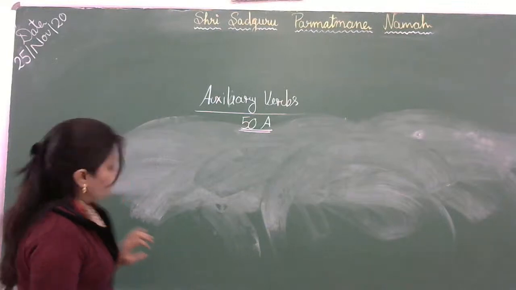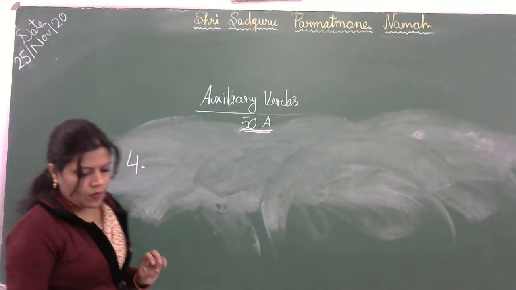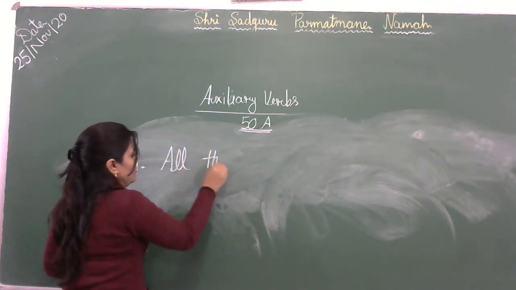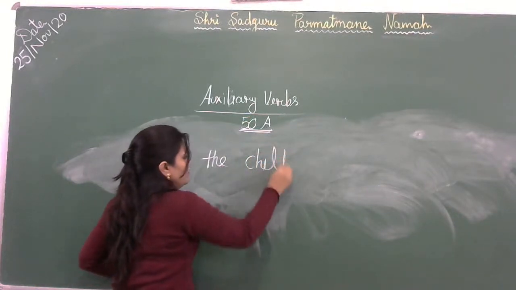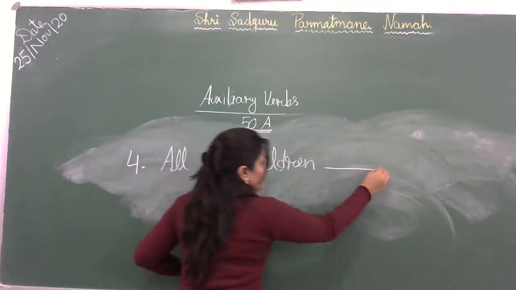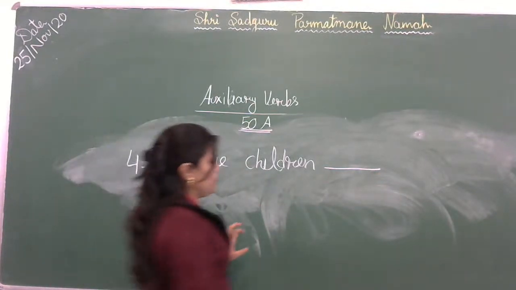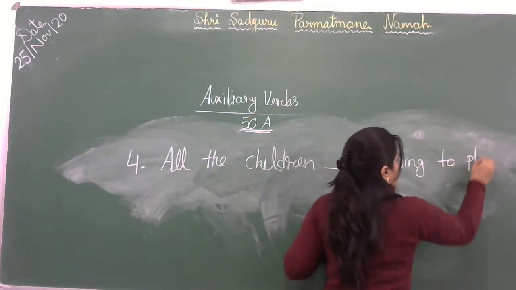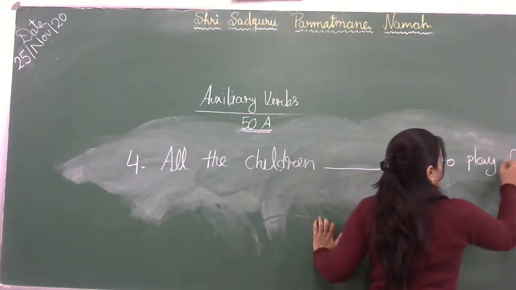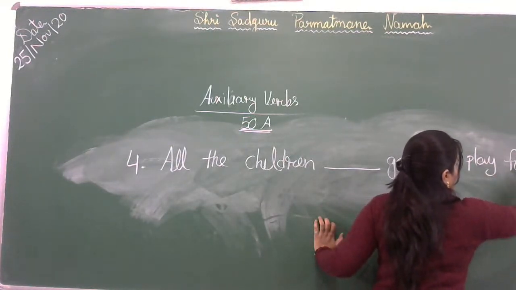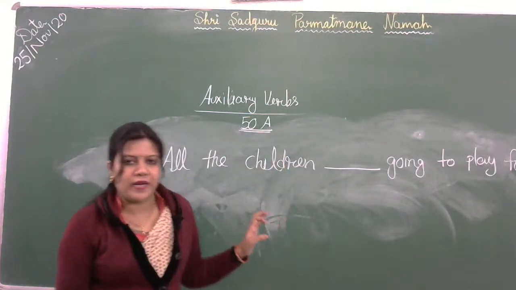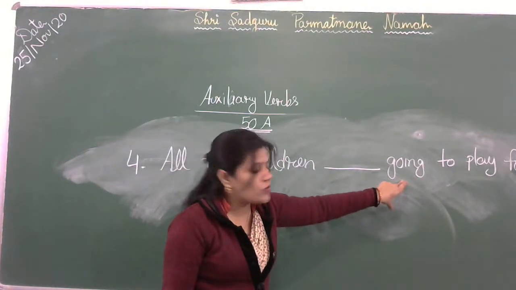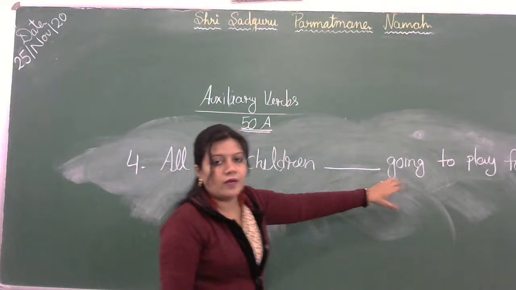Then 4 number. All the children going to play football. Okay, here we can see ing with the base form of the verb. So simply this is the sentence of present continuous tense.